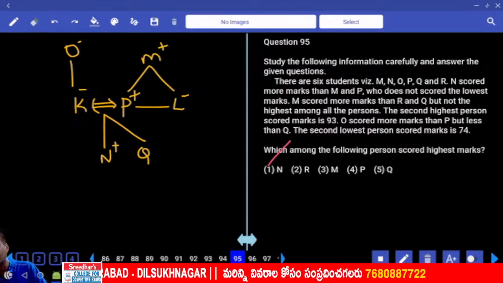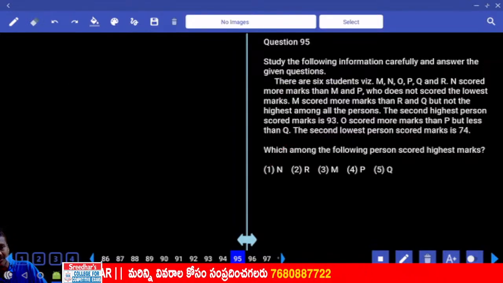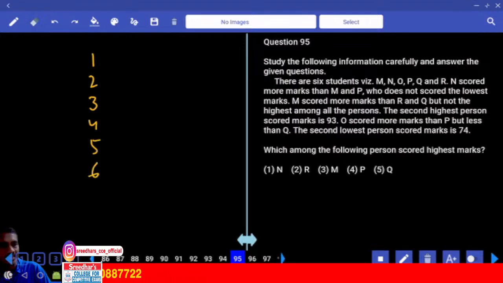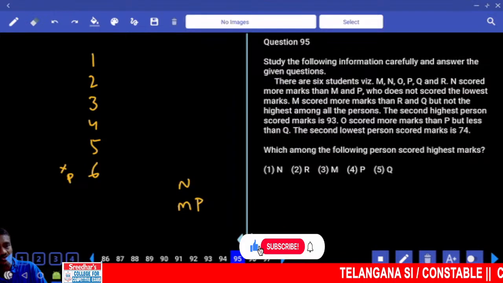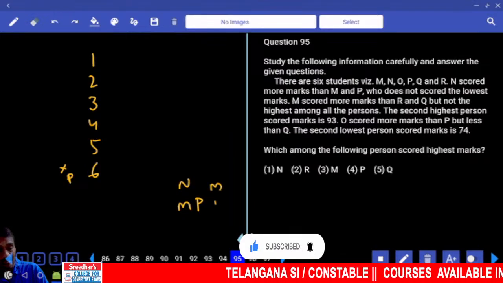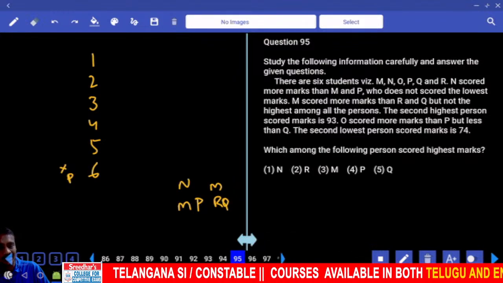Then 95 to 97. Comparison. Definitely first priority. Now here in this one, how many persons are there? 6 students. Now these 6 students are compared in their marks. The marks they have got. N scored more marks than whom? M and P. And P does not score the lowest. P cannot be 6th place. M scored more marks than R and Q. M is more than both R as well as Q, R and Q, but not the highest amount.